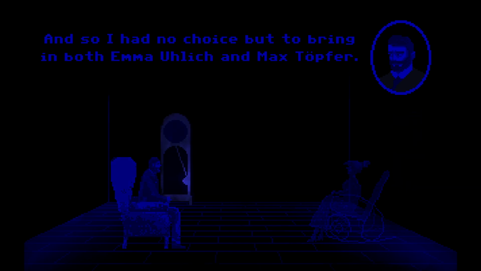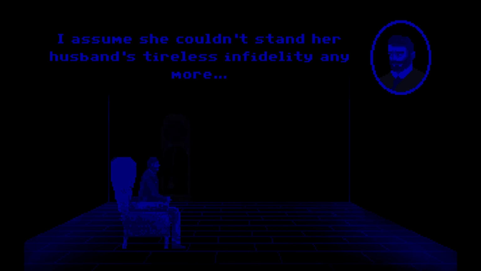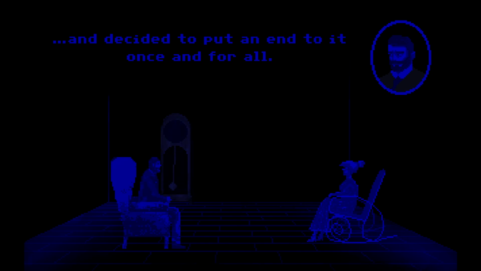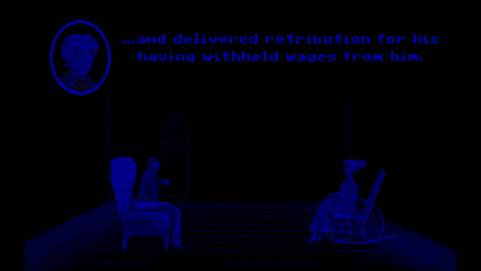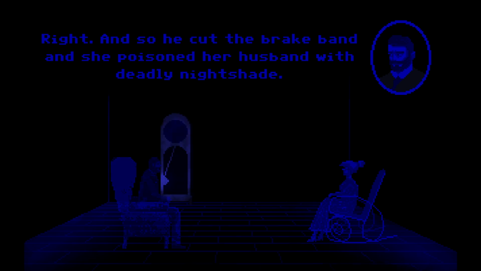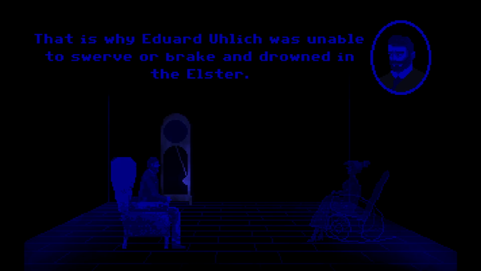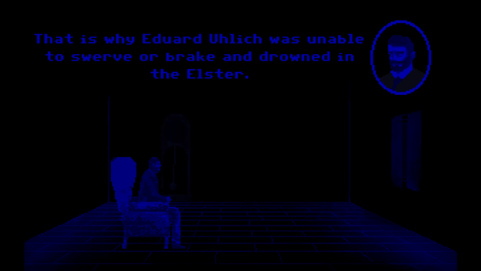So I had no choice but to bring in both Emma Ulick and Max Topfer. This is still so hard to read. I assumed she couldn't stand her husband's tireless infidelity any longer and decided to put an end to it once and for all. And as for Max Topfer, he wanted revenge for the bad treatment. So he cut the brake band and she poisoned her husband with deadly nightshade. That is why Edward Ulick was unable to swerve or brake and drowned in the Elster.